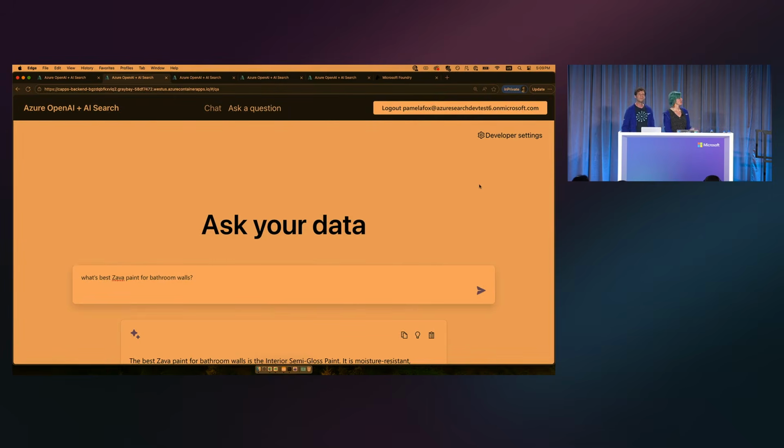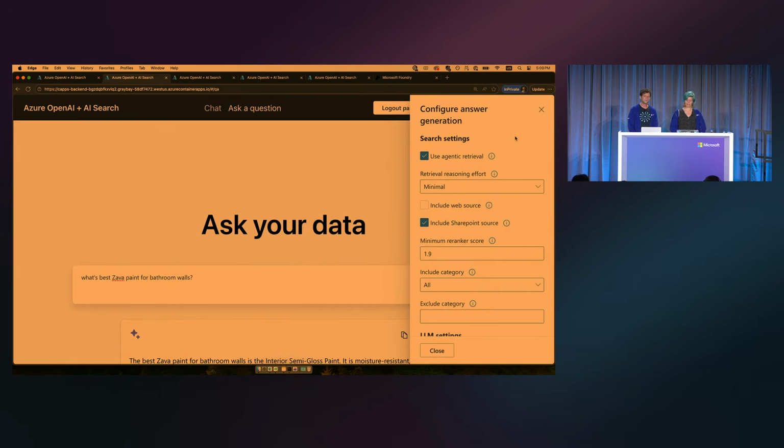All right, so here I have the conversational RAG application, and this time I have agentic retrieval enabled. I've set that reasoning effort to minimal, and I have included SharePoint, so it does have the option to search both a search index and SharePoint. So this is a knowledge base that has two sources configured, a search index and a SharePoint source.